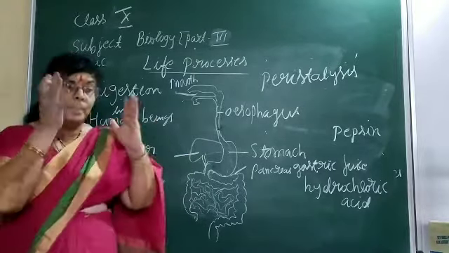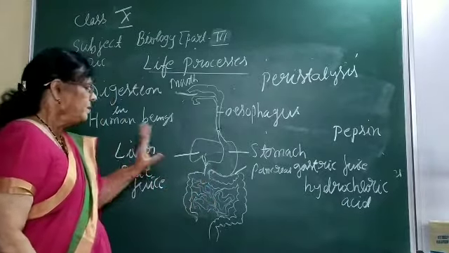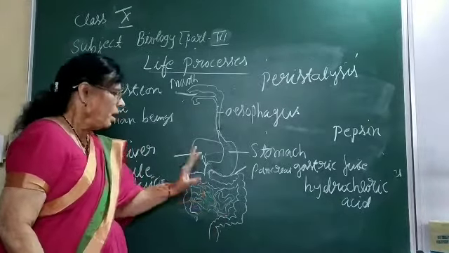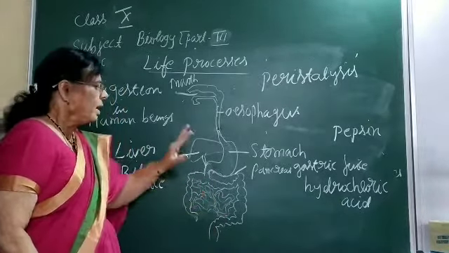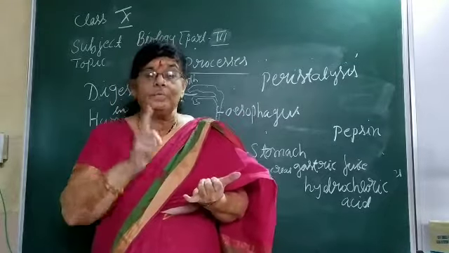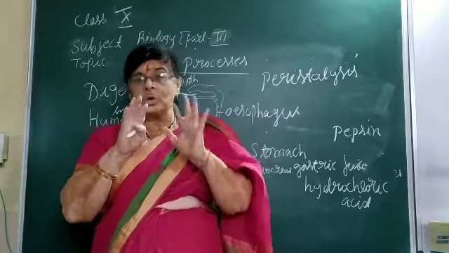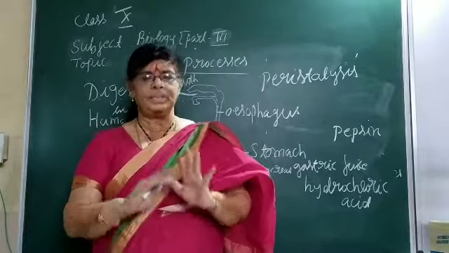So now all three complex substances, carbohydrates, proteins and fat, are converted into their simpler forms. Carbohydrate gets converted into glucose, proteins get converted into amino acids, and fat gets converted into fatty acid and glycerol. So now the full food has been digested.